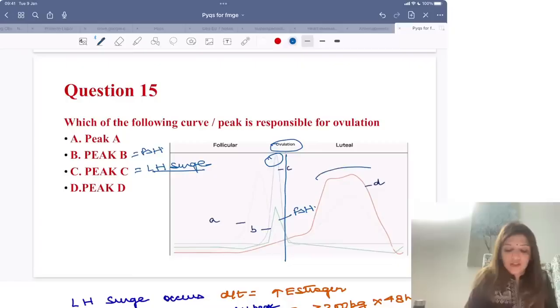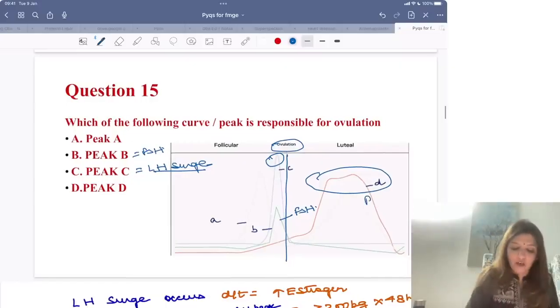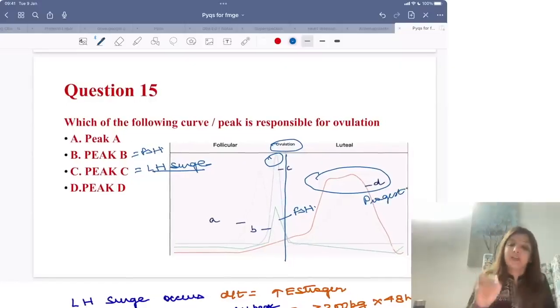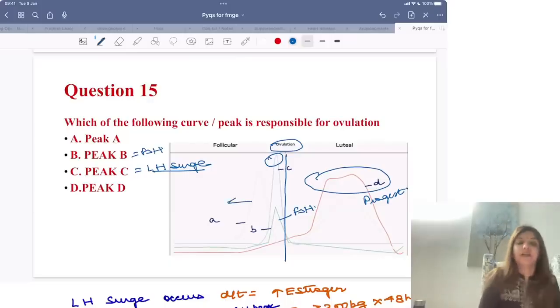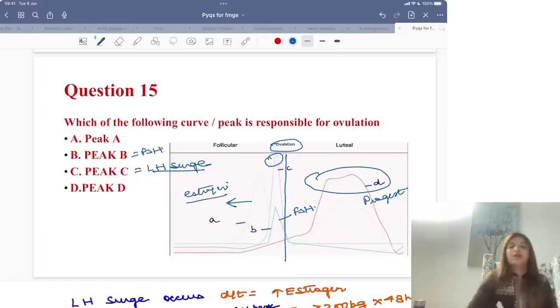Now what do you think is this hormone which is increasing after ovulation? Which hormone increases after ovulation? Progesterone. So peak D is representing progesterone. And which hormone increases before ovulation? Estrogen. So your peak A is estrogen. Clear to all of you?